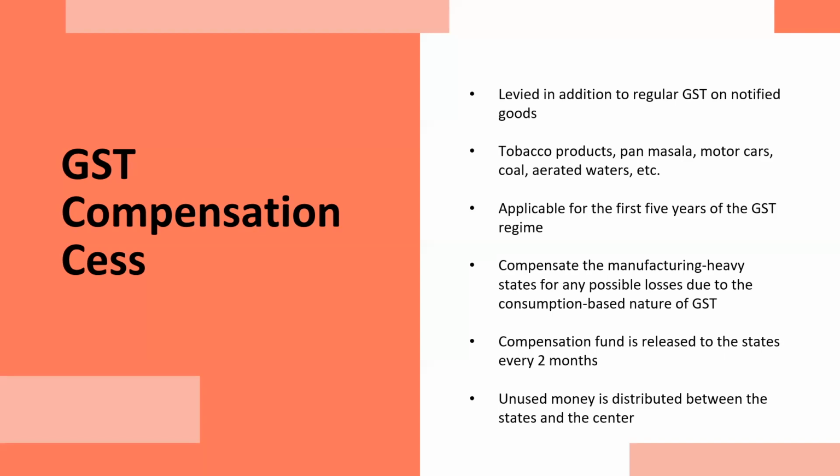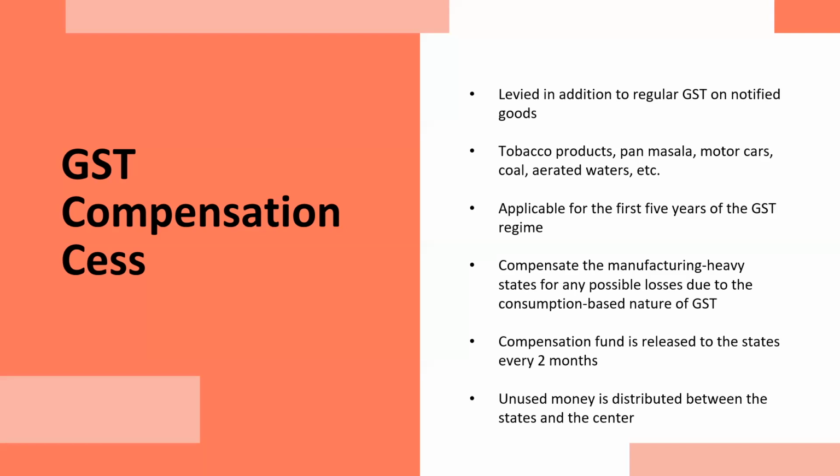Now, the collection of GST compensation cess is basically applicable for the first 5 years currently. That is, it was implemented on 1st July 2017. So it is there till 1st July 2022 for now, to compensate the manufacturing heavy states for any possible losses due to the consumption-based nature of GST.